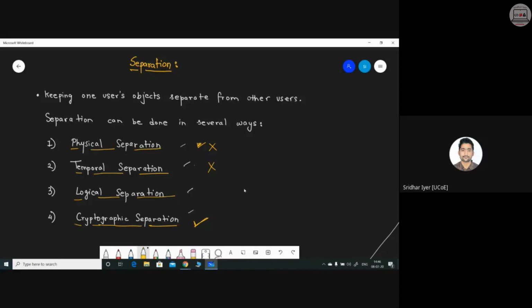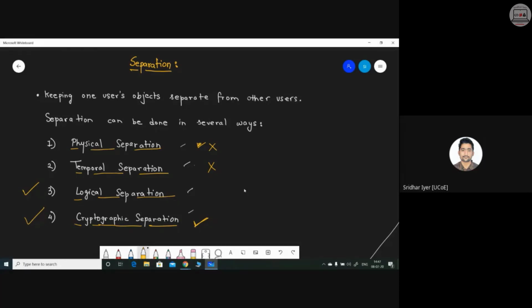Logical separation can work in its own sandbox kind of environment. So I would say that out of these four methods, logical separation and cryptographic separation are the best ones because you can have multiple systems running at the same time. The only drawback of logical separation is you need high resources, because if you want to share your entire resource with two or three operating systems, you would require a high supply of resources or high bandwidth.